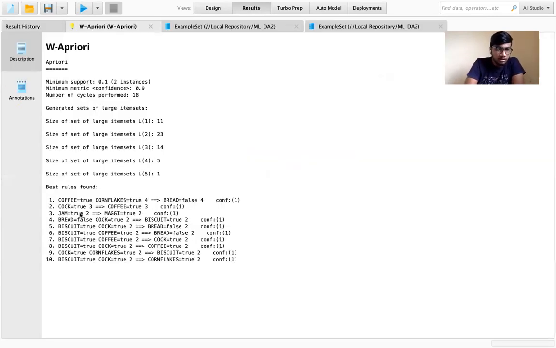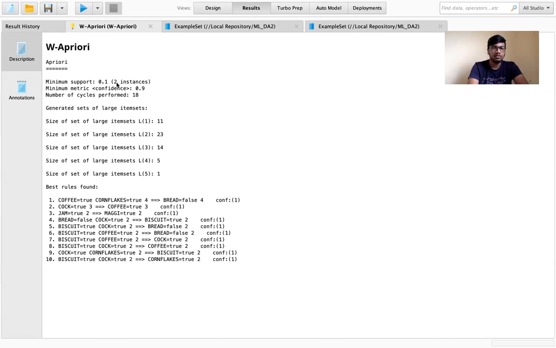It is showing that if a person buys coffee and cornflakes, it is not true that he always buys bread, as it is showing false here. When a person buys coke and coffee, it is showing true. By these values, we can decide what a person is going to buy, what the person has bought and what he is going to buy, with the probabilities.